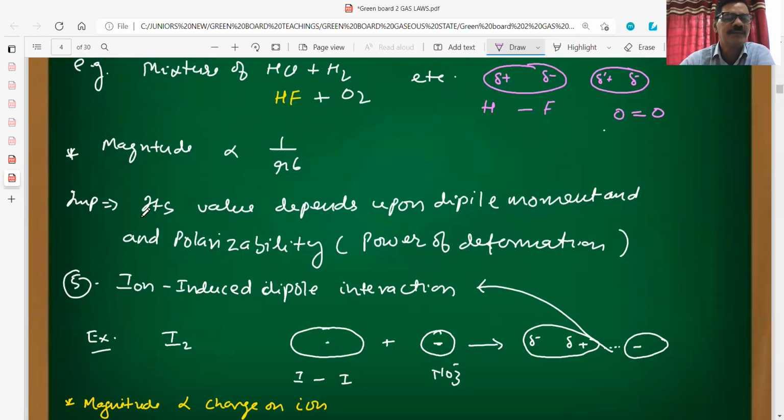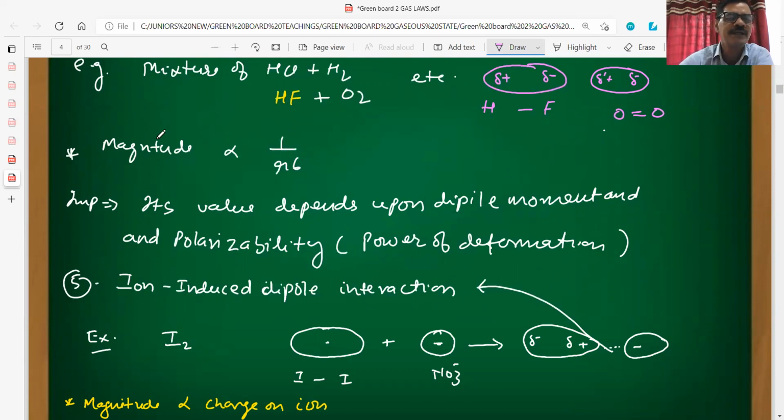After this, the important point here is what? Its value depends upon the dipole moment and polarizability, the power of deformation. How easily this molecule can be deformed. Deformed means it can easily develop partial positive or partial negative charge. That is called the power of deformation.